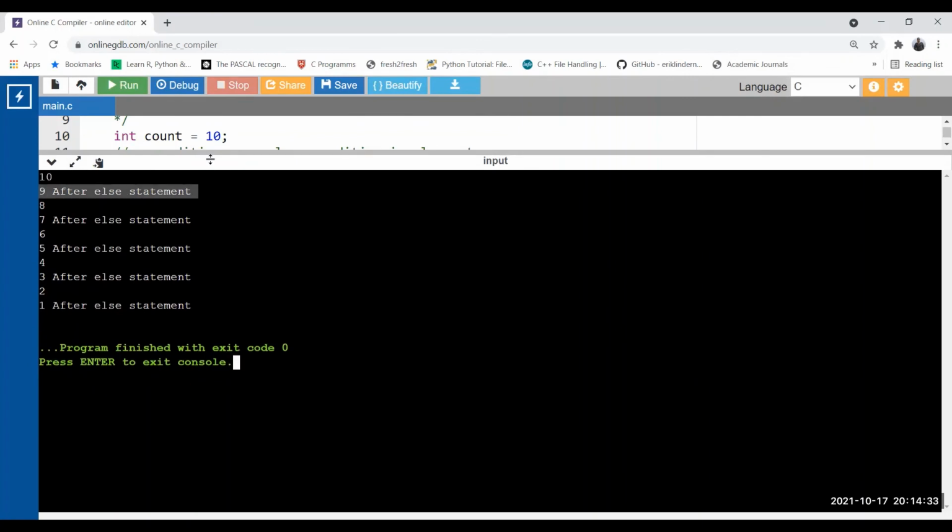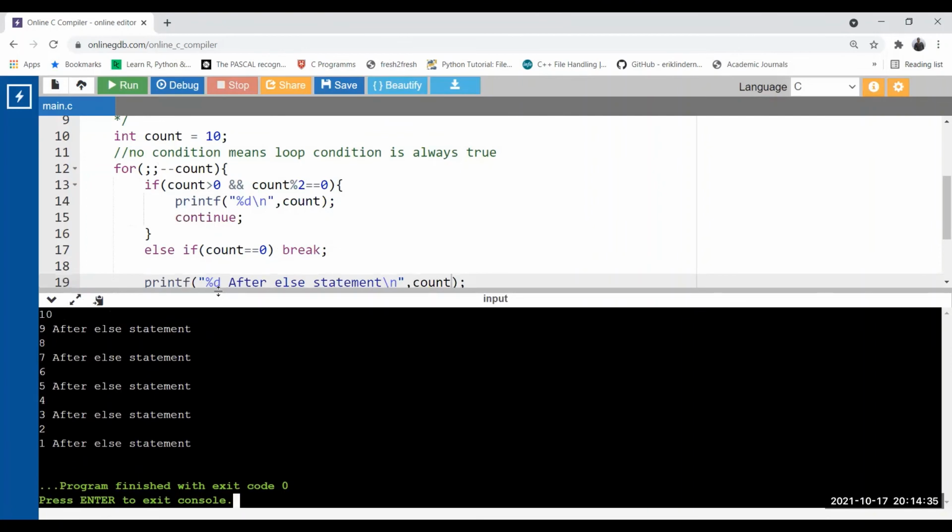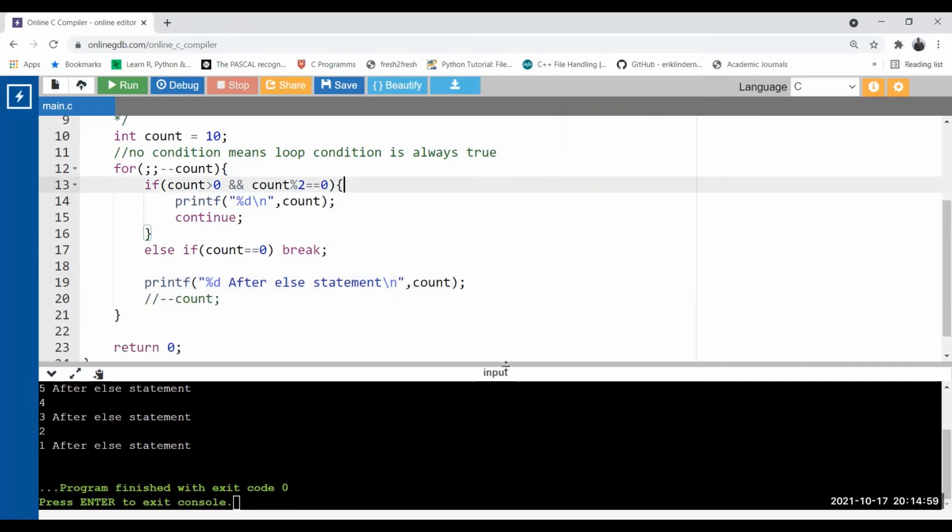When it is even, it goes inside the if, and due to the continue, we continue with the condition of the loop. So whatever lines you have written after continue are not going to be executed. So continue jumps in the backward direction, while break comes out of the loop. These two are opposite of each other. Continue means continue with the loop after updating the value, continue with the condition. And break will come out from the body of the loop.